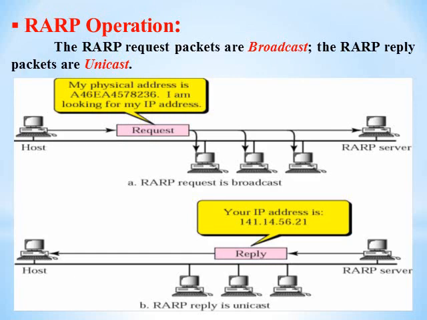So with this reply, the RARP reply packets are unicasted, and because they are unicasted, that reply goes to a particular host only, not to each and every computer connected to the network, as shown in figure B. That is, RARP reply is unicasted. So this is about the operation of RARP.